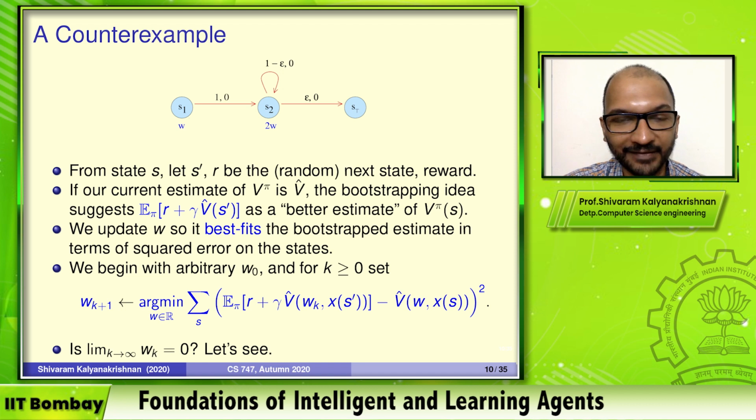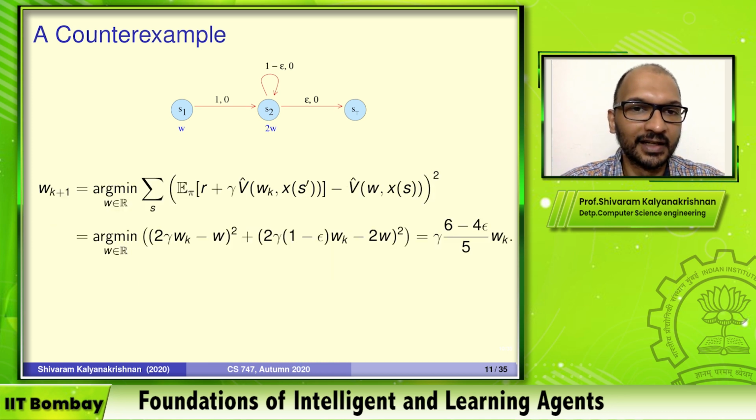So let's see. Okay, we're going to actually translate this into the actual numbers coming from this Markov chain and see whether our iteration is guaranteed convergence to 0. Okay, so let's actually fill out what these values are. So W_{k+1} is supposed to be the W that minimizes this quantity over here. So this quantity over here is a sum of 2 terms, right? For state 1 and then for state 2.